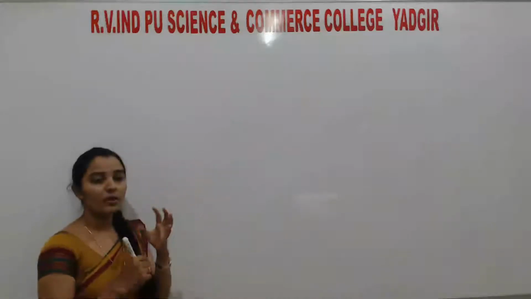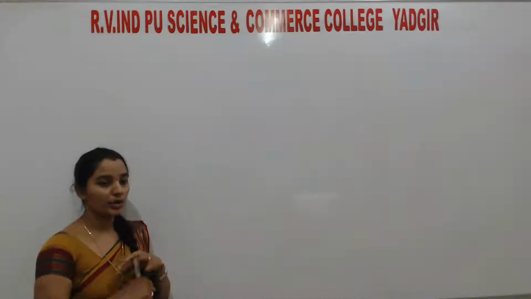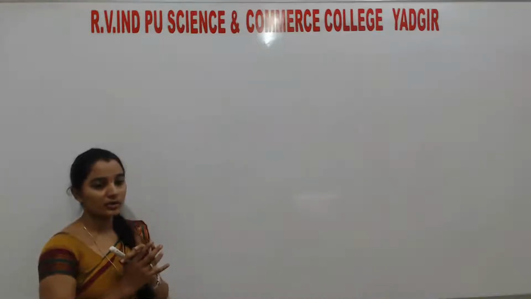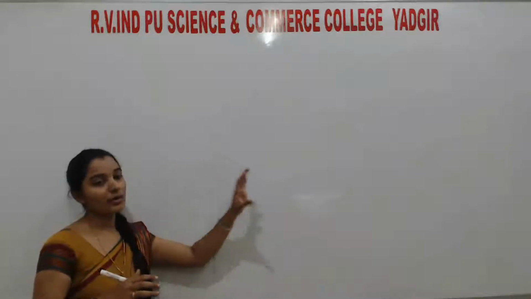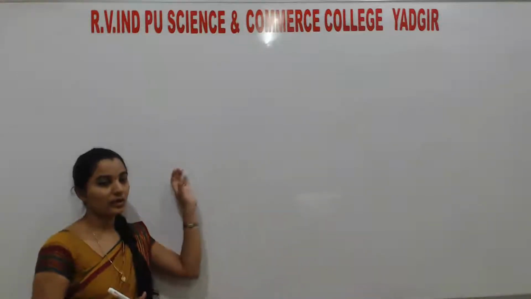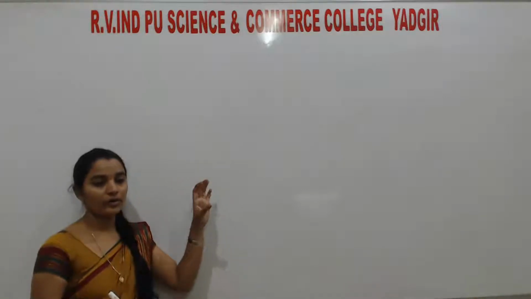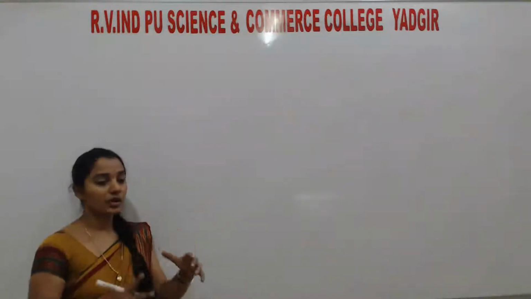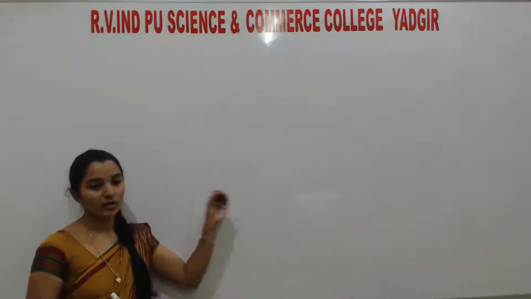An important point: nomenclature is important, and classification is also important. There may be a chance of a 1-mark question from these two. So I will cover all the nomenclature at a time, meaning all the chapters: haloalkanes, haloarenes, alcohols, phenols, halides, ketones, amines, together. I will explain which functional group is present and how to name that compound.